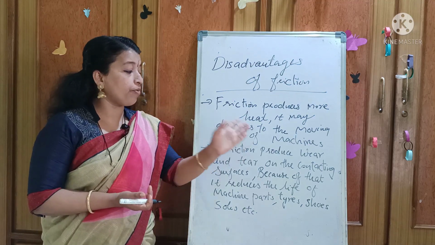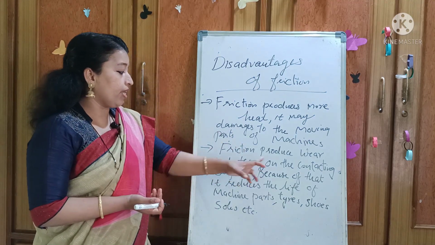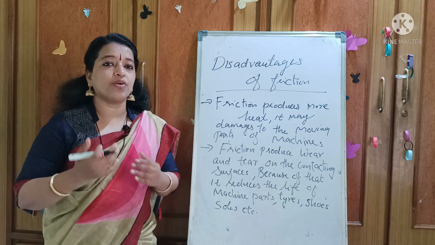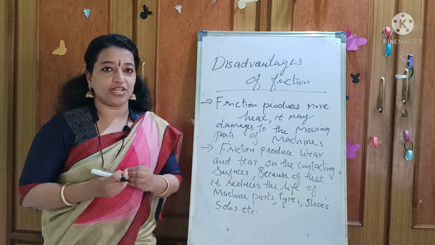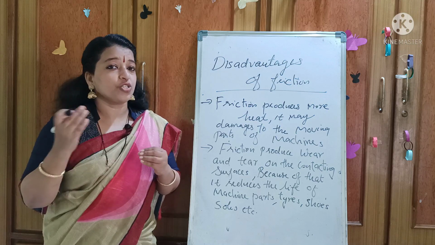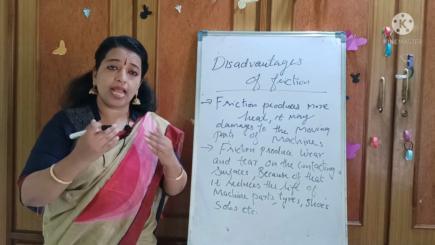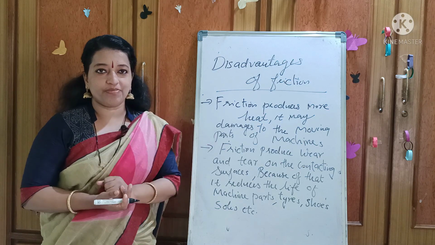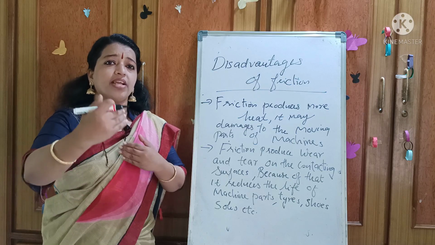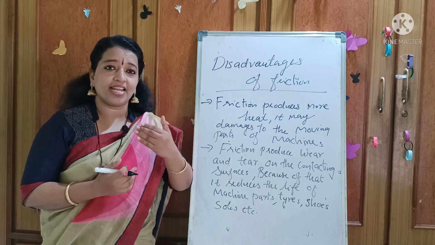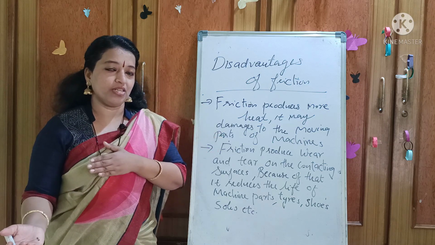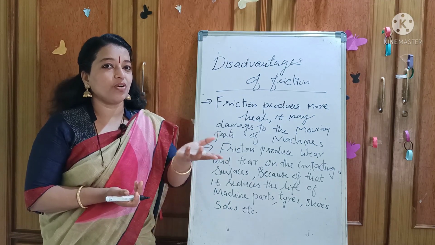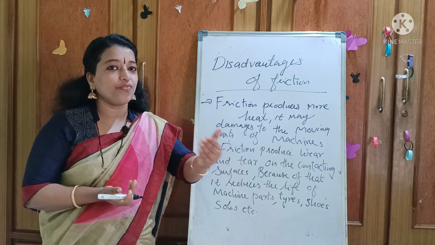The next thing is friction produces wear and tear on the contacting surface. What does it mean? Wear and tear on the contacting surface. I will tell you the best example. Have you ever observed the sole of your school shoes? Is it the same as in the beginning? No. The sole of the shoes got damaged. Why? Because you are usually wearing the school shoes, so the sole of the shoe is usually contacting the ground. So there is wear and tear, because of that the sole of your shoes slowly gets damaged because of friction.